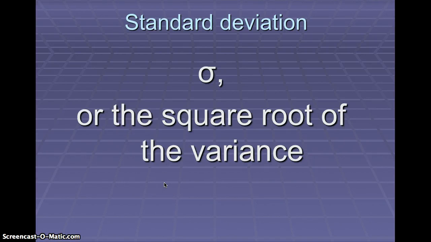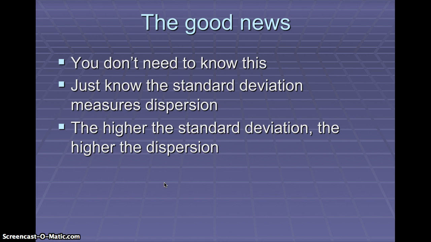The standard deviation, which is sigma here, is the square root of the variance. And so to determine the standard deviation, what you do is you take the variance and get the square root. Now the bottom line to all of this is, take statistics if you want to learn how to do this. But in general, what you want to do here is know that the larger the standard deviation, the more widely dispersed the data is. The smaller the standard deviation, the less widely dispersed the data is. Now, the good news is that you don't have to know this. You just need to know what it means. And so, again, standard deviation measures dispersion. The higher the standard deviation, the higher the dispersion.